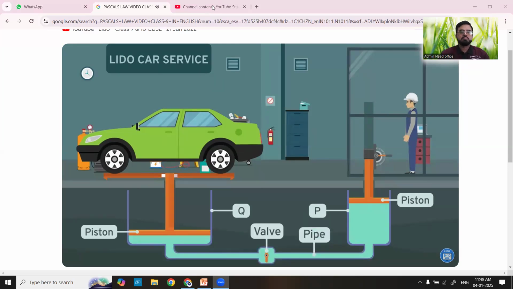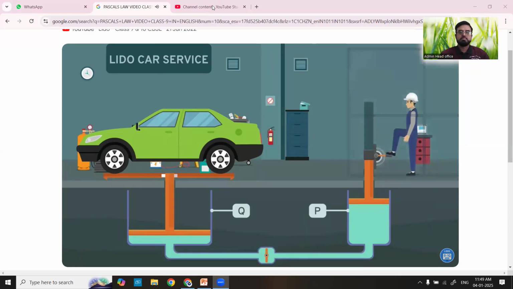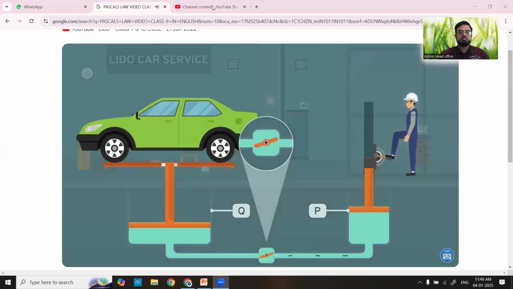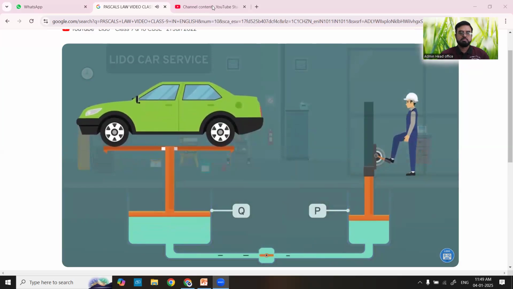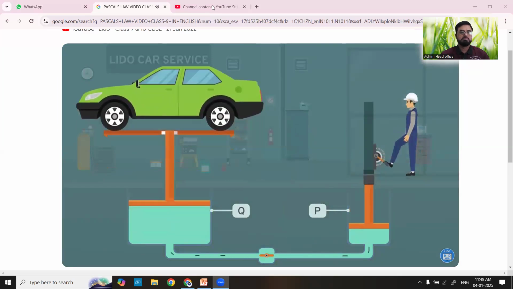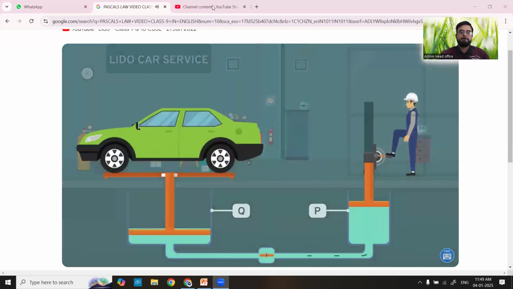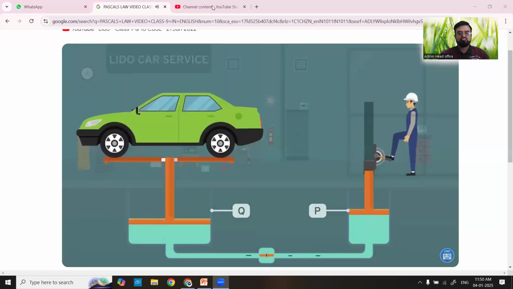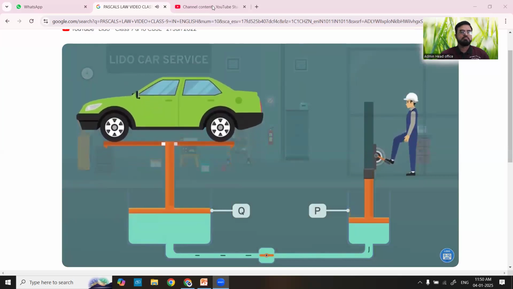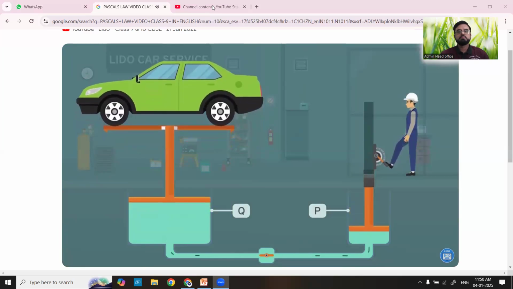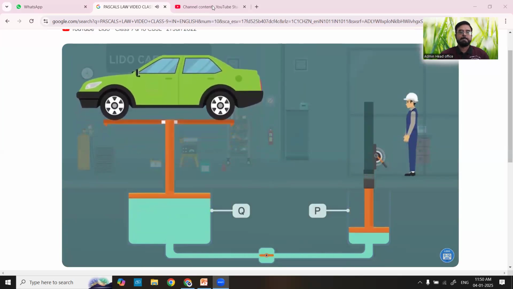A valve is present in this pipe. When the lever is pushed, the valve opens because of the pressure in the fluid. The liquid rushes from cylinder P to cylinder Q. This results in a rise in the liquid's level in cylinder Q, which pushes the car platform along with it, and the car is lifted. When the car has reached the desired height, the lever is no longer pushed. Now the valve is closed, so the liquid does not flow back to cylinder P. That's how hydraulic machines work.